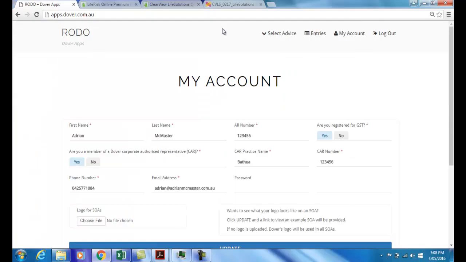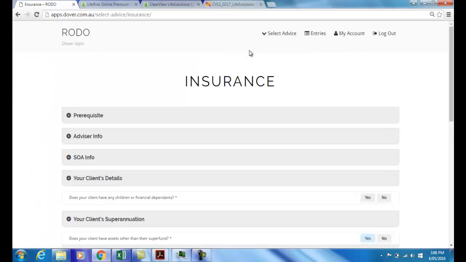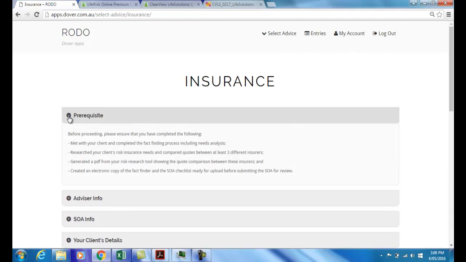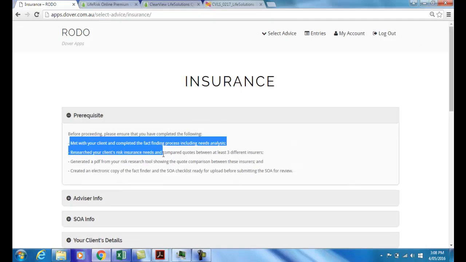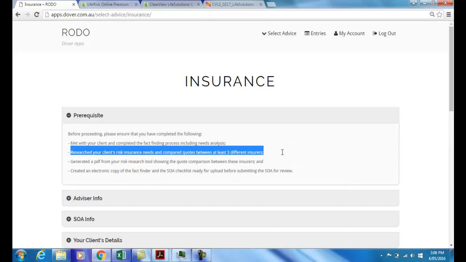So in the interim, let us go and start preparing our statement of advice while we're waiting for those quotes to arrive. Prerequisite, let's have a look at this. Before proceeding, please ensure that you have completed the following. You've met your client and you've completed the fact-finding process, including a needs analysis. That's what we've just done. Researched your client's risk insurance needs and compared quotes. That's what we're now doing.